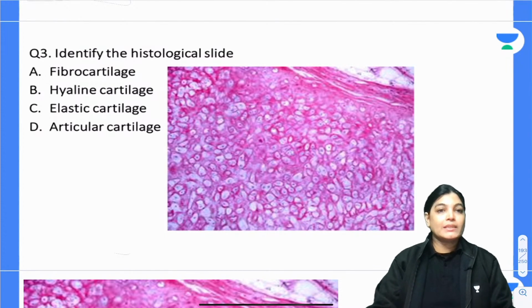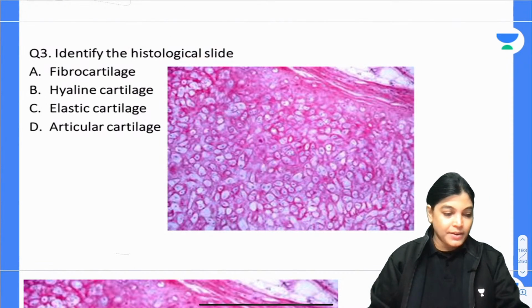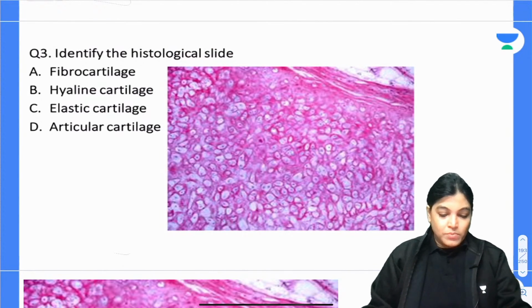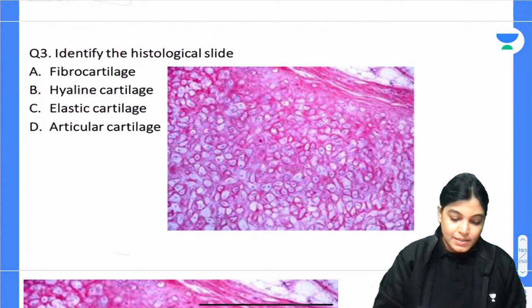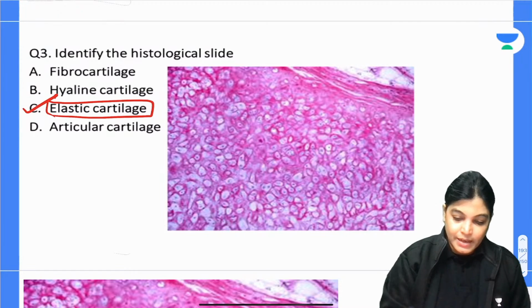Question number 3, mark the correct answer. Your time starts now. Please mark the correct answer. Okay, my dear aspirants, I would like to give the answer. This is a slide of elastic cartilage. So we have elastic cartilage as the correct answer.